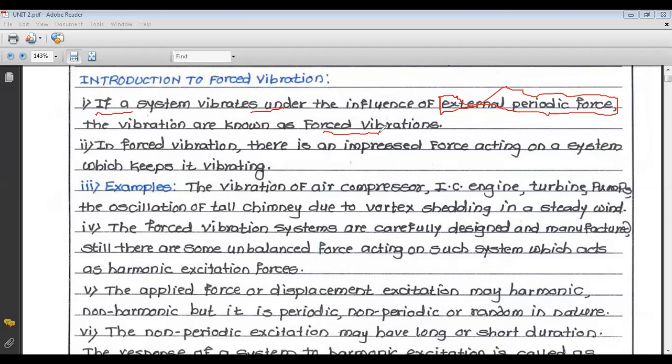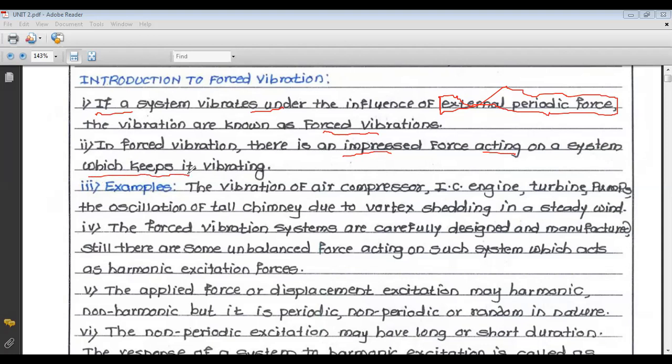Now in forced vibration, there is an impressed force acting on a system which keeps the body or system vibrating because of the continuous external periodic force.